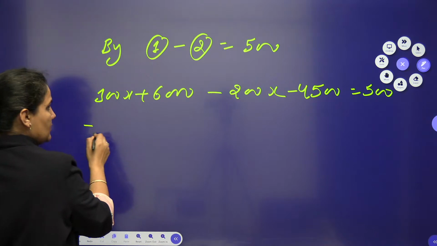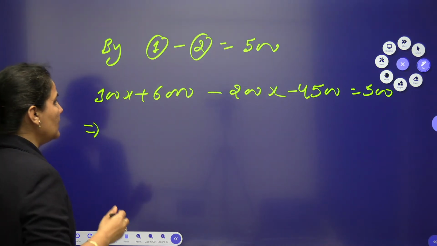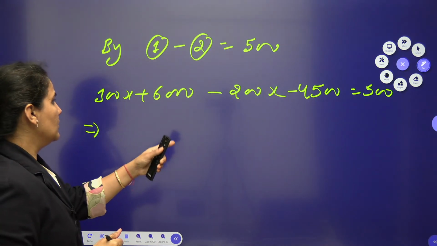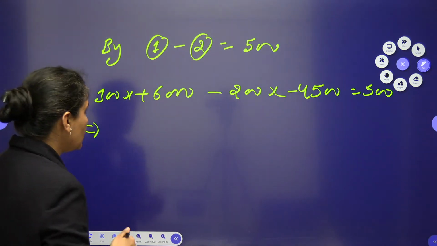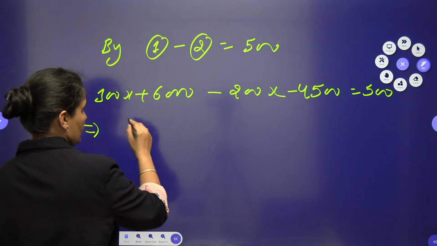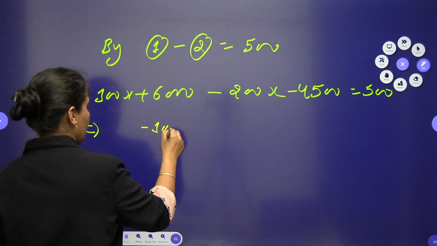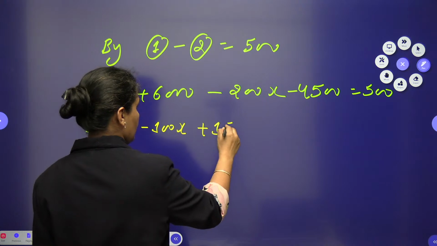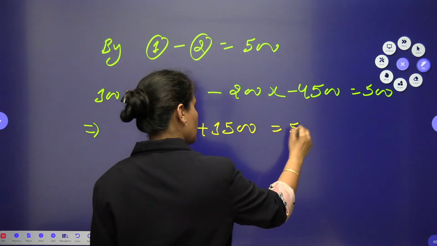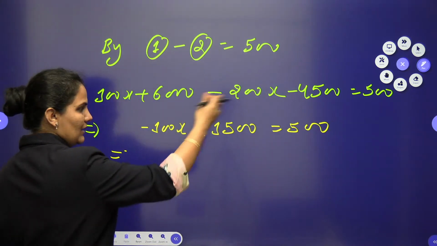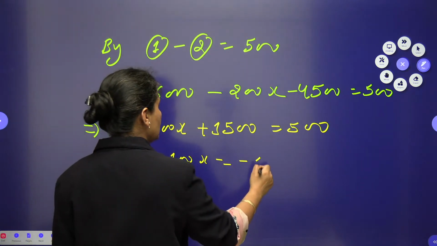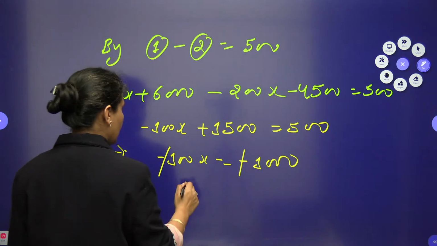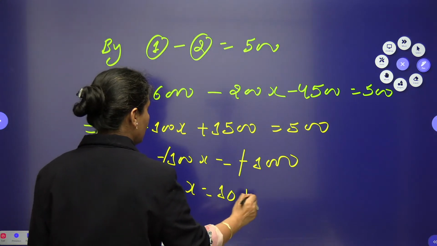So we get minus 100x plus 1,500 is equal to 500. Here we are having negative on both sides, so the negative will be cancelled out. This will be minus 1,000, the minus will be gone, so your x will be 10%.